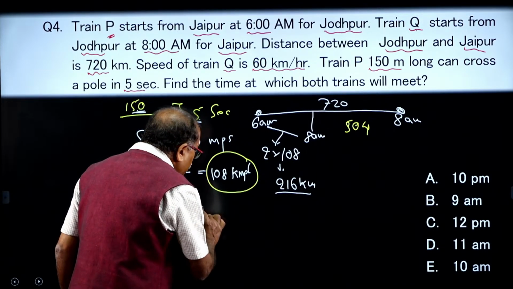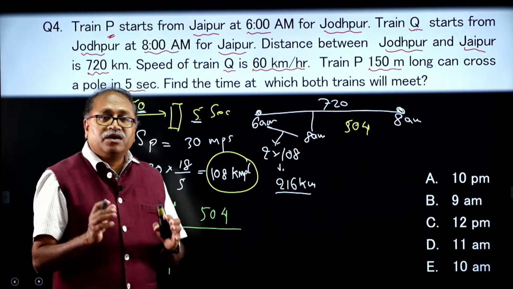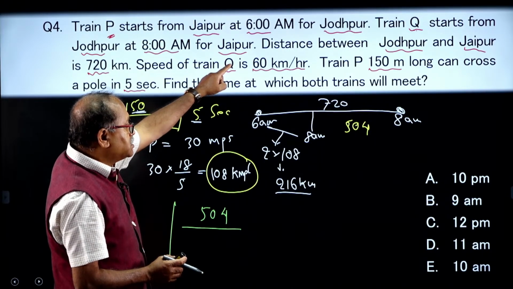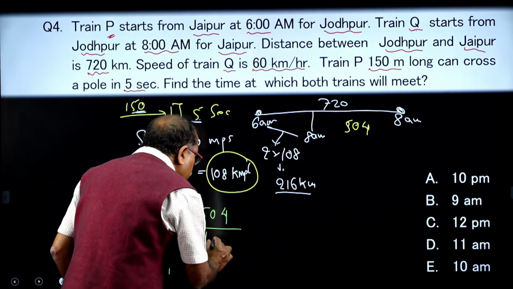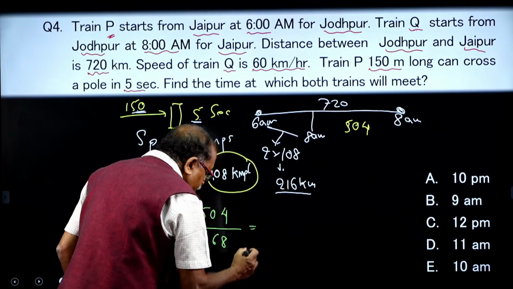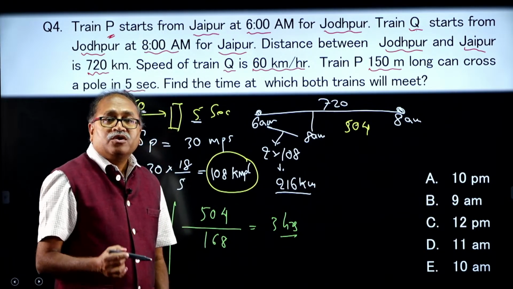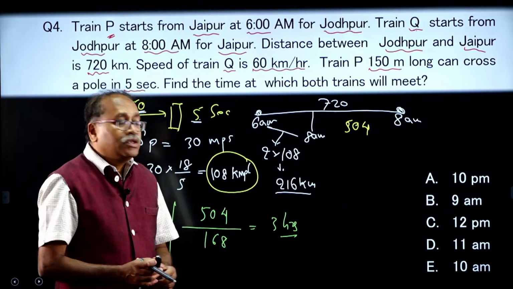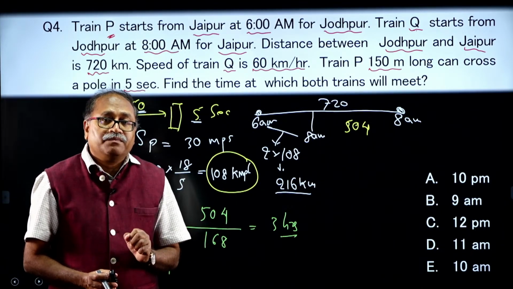I start over here, 504 divided by, what is my relative speed when they are moving in opposite direction? In that case 108 plus 60, 168 kilometer per hour. So, divide this by 168 kilometer per hour, and I notice that here I am getting 3 hours. Now, 3 hours from when? 3 hours from 8 a.m. So, from 8 a.m. if I add 3 hours, then I am getting 11 a.m.